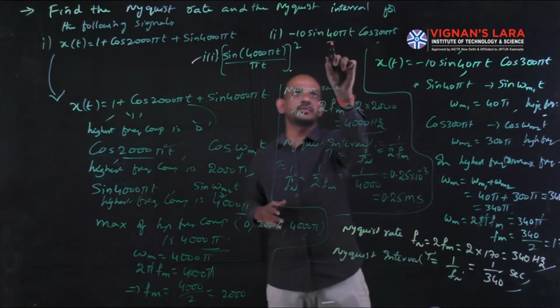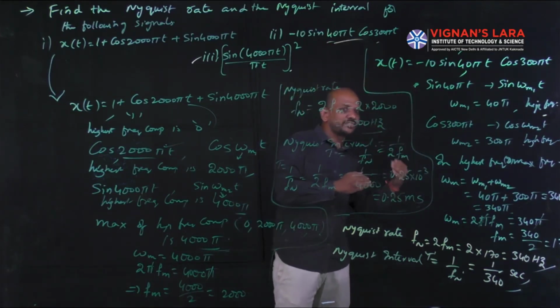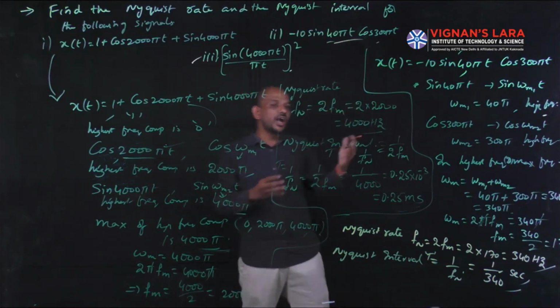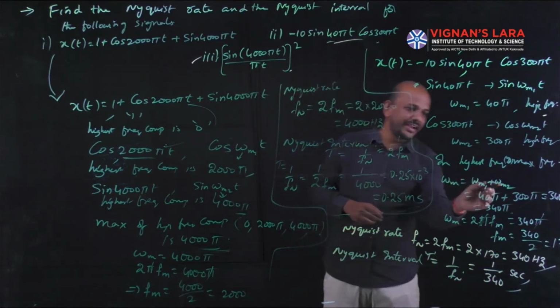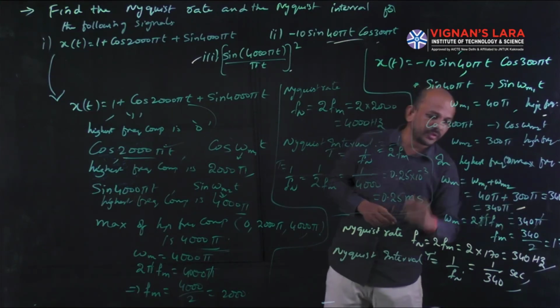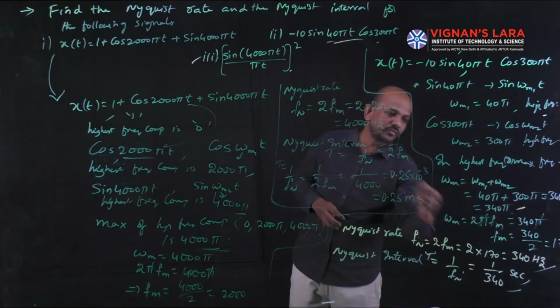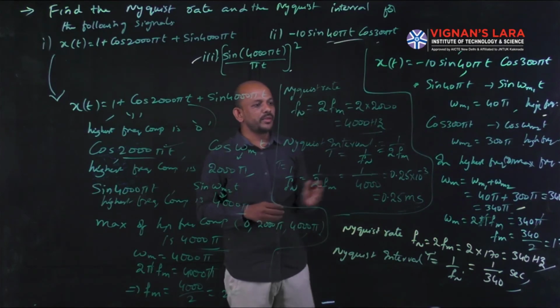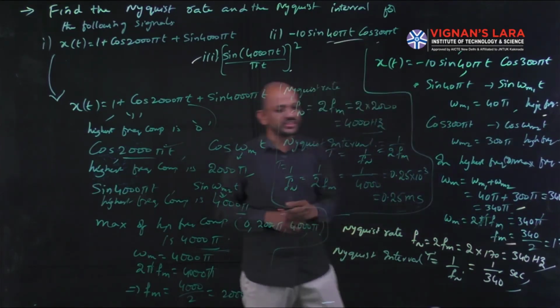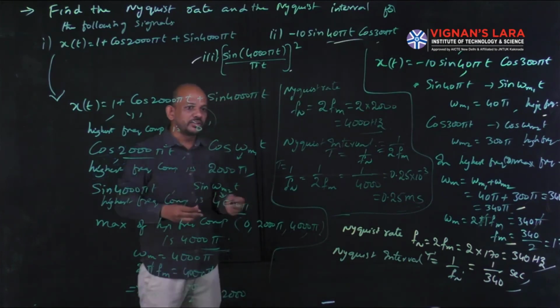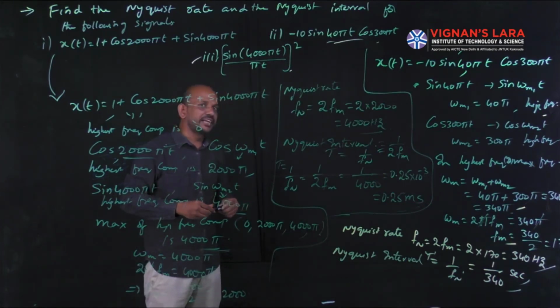Whenever we go for multiplication in the time domain, to get the maximum frequency component of the spectra, I have to add the individual frequency components. So I am adding the individual ones. Then I get omega m. From that, I know the formula omega m equal to 2 pi fm, and I calculate the maximum frequency fm. Using fm, I find out the value of Nyquist rate and Nyquist interval.